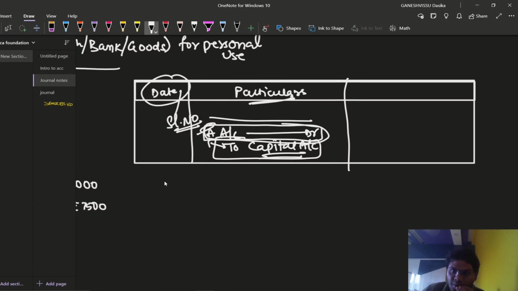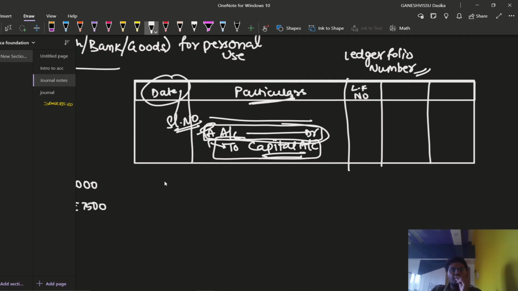Okay, and I'm going to mention one more column, and two more columns. Here the column is ledger folio number. LF number is what? Ledger folio number. Ledger folio number in the sense what?